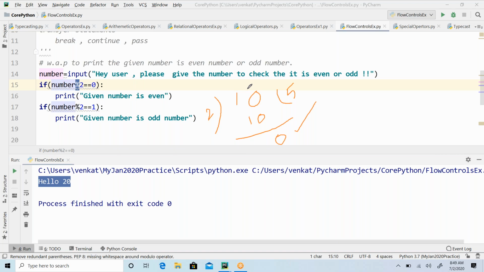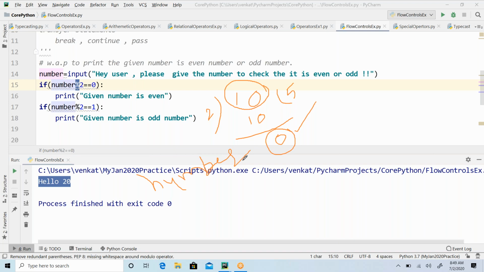So if the remainder is 0, then can I say that is an even number? Of course, that's the mathematical thing. If the number is a multiple of 2, or when you divide the number by 2 the remainder is 0, then we can say that is an even number. That's the logic here. So we need to extract this. That is our main goal. So I want to apply an operator to the number to get the remainder.